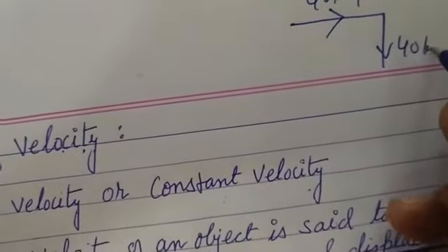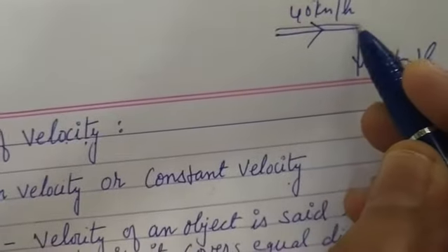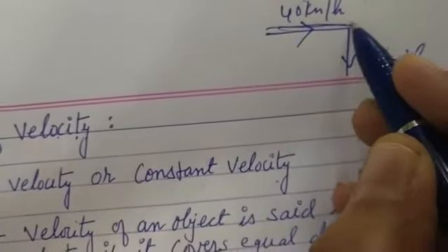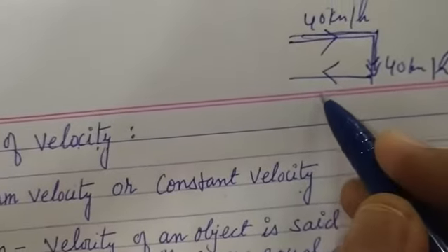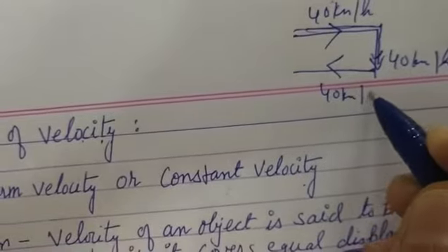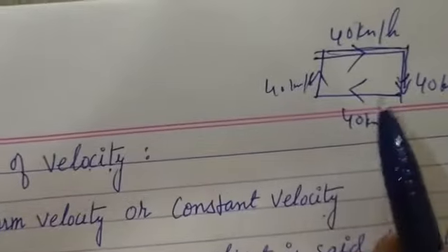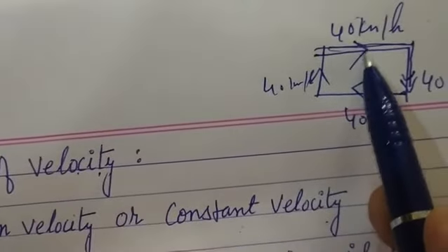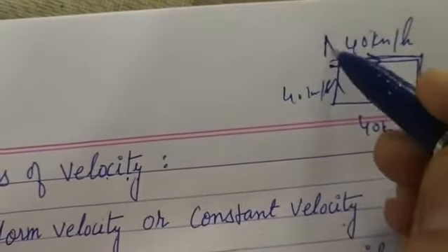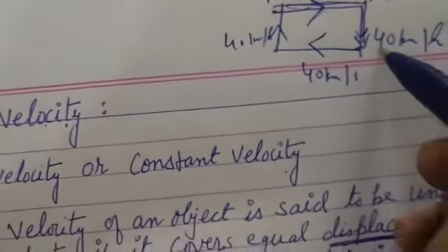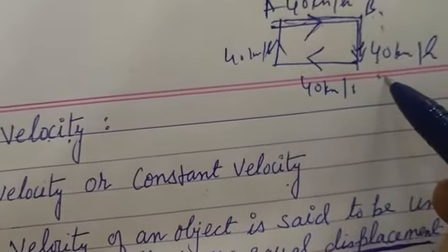Again 40 km/h. Speed is same, but direction is now changed. First it is moving straight, now it is moving downwards. Then again its direction is changed. 40 km/h. Again its direction is changed. 40 km/h. Now see, direction is changed here. Direction changes when it reaches point B. Its direction changes, so velocity will change. Why will velocity change? Because direction is changed.